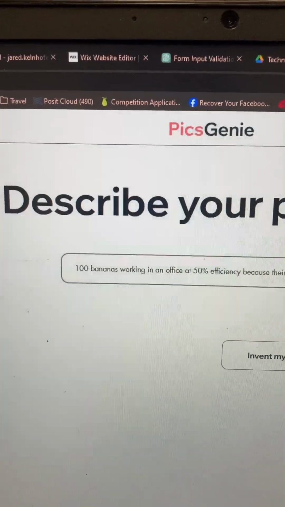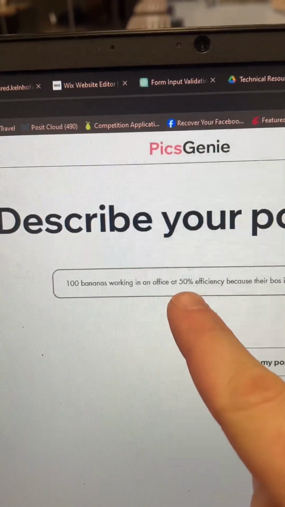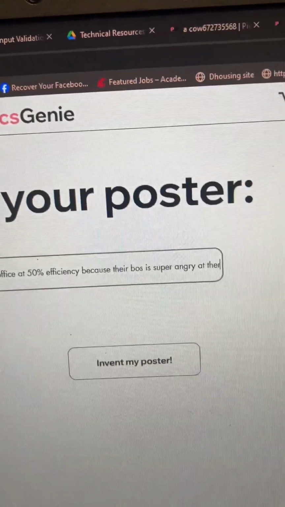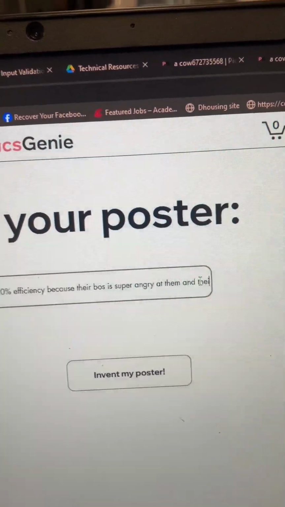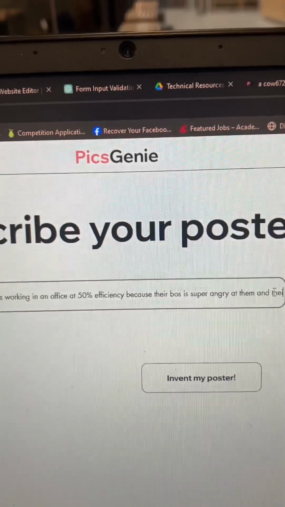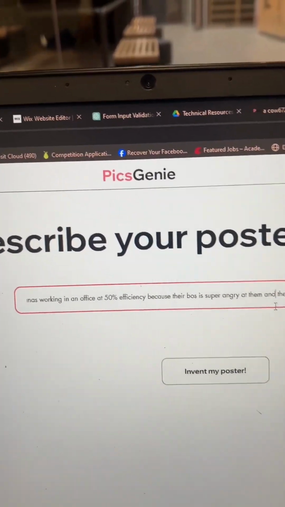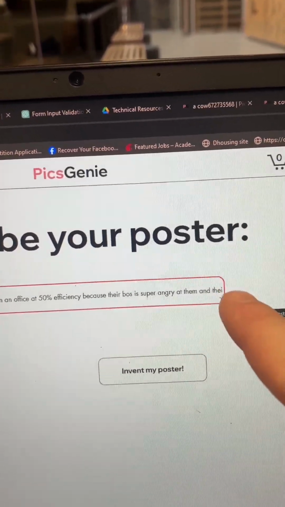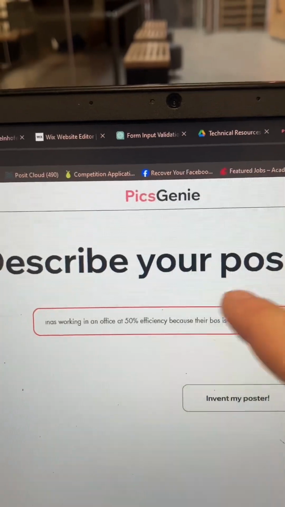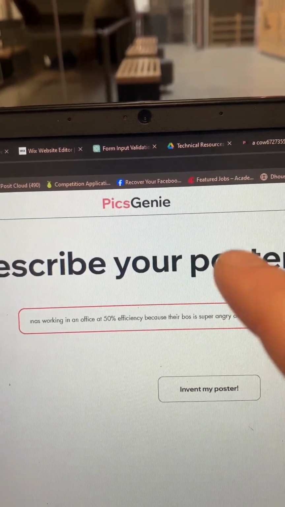Now, there's a little bit of a flaw with this system, and I'm gonna show you how that flaw manifests for the customer. Let's say you wanted to design a poster and the topic was 100 bananas working in an office at 50% efficiency because their boss is super angry at them and their team morale is at an all-time low. There's three things wrong with this input based on the system I currently have set up. First of all, the input is way too long. I'm cut off at the "THEI." I can't even continue writing this because it only accepts a certain amount of character input. And the reason for that, I'll tell you in a second.